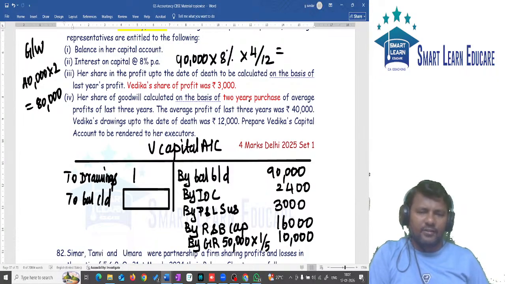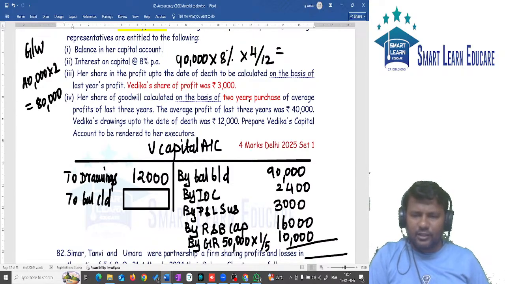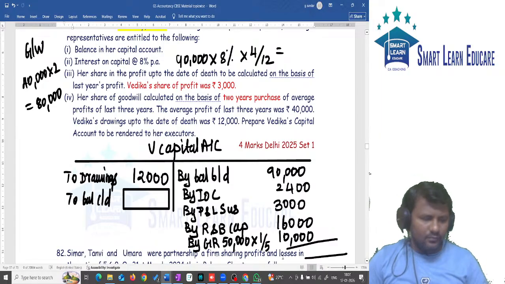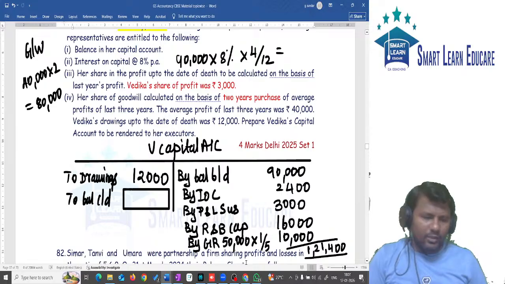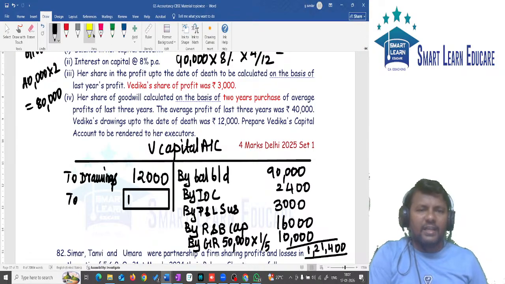What is the drawings given for this period? It is 12,000. Now tell me, what is the credit side total? 90,000 plus 2,400 plus 3,000 plus 16,000 plus 10,000 will give you the credit side total, 1,21,400. On the debit side we have how much? 12,000. Upper, 1,21,400 minus 12,000 will give you the closing balance, but this balance will be transferred to the executor account.